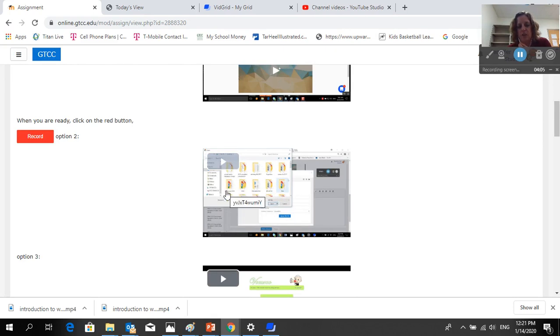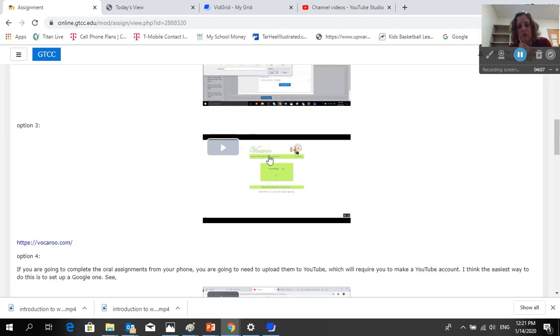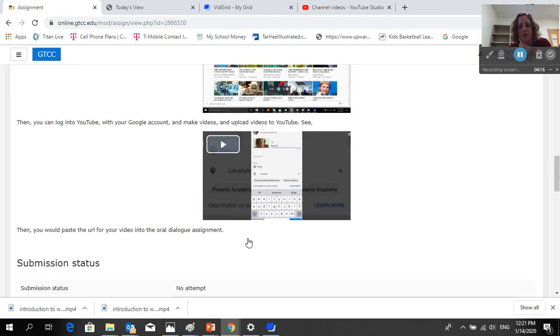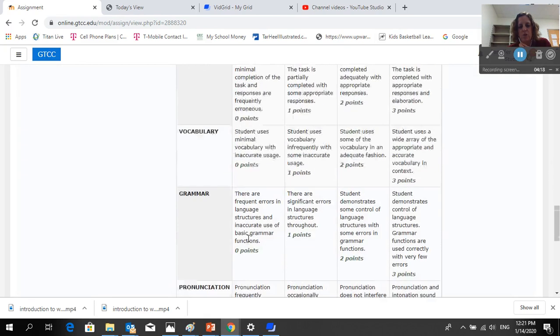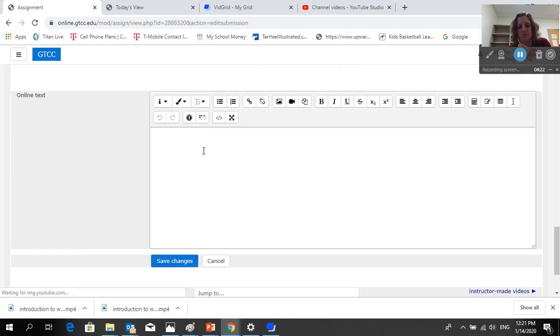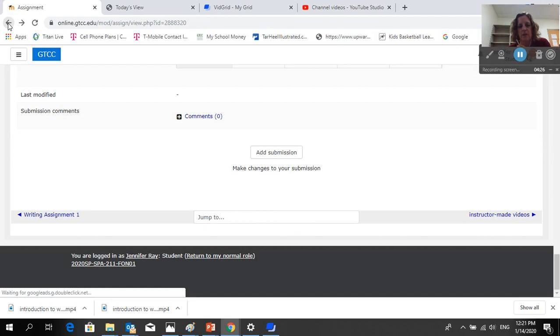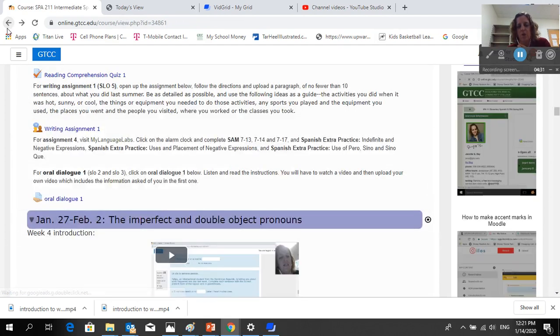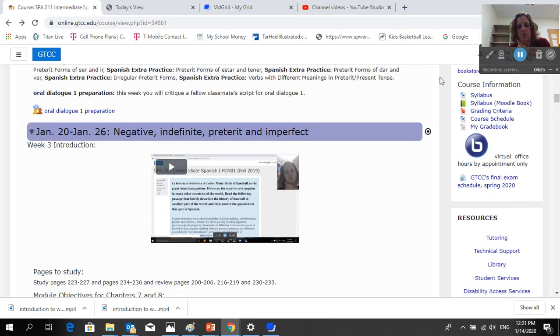So if that's what you would like to do, watch option 2. Option 3 shows you how to use Vocaroo. So if you would like to use that, you can. And option 4 tells you how to set up a YouTube and a Google account so that you can use your phone. For all options except for option 2, you will need to click on add a submission when you have your video and paste your URL here and save it so that it comes to me. But you don't have to watch every single one of those videos, just pick which option would work best for you. And that's everything you have to do for week 3.